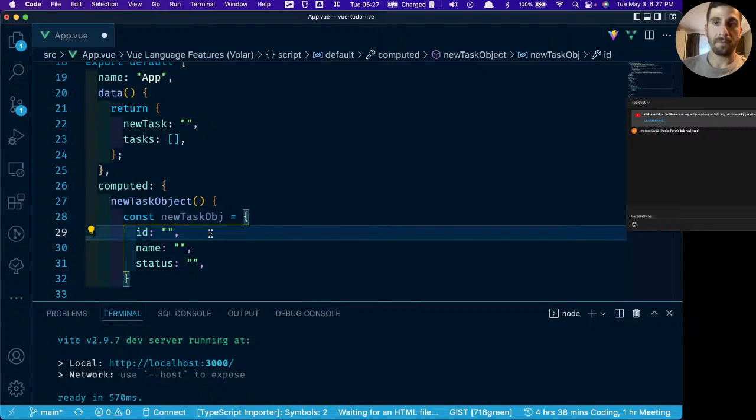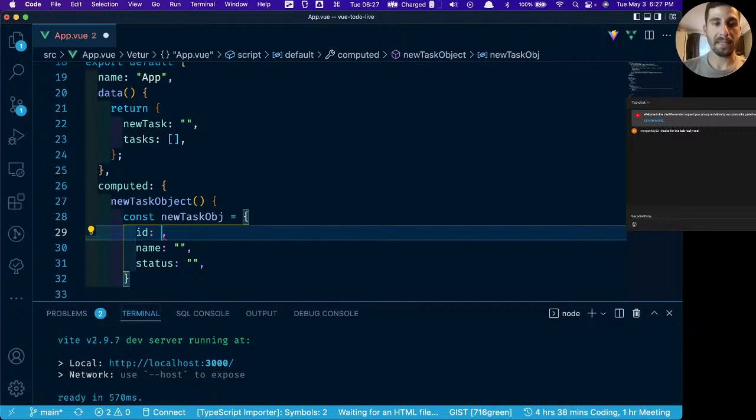So the ID, the way that we're going to do this, and again, you're not going to want to do this in production, but for this particular example, let's say that the ID is going to be equivalent to the number of tasks that we have plus 1. So that way, each task is going to have a new ID, and it's also going to be in order from the first one we entered into the last one.